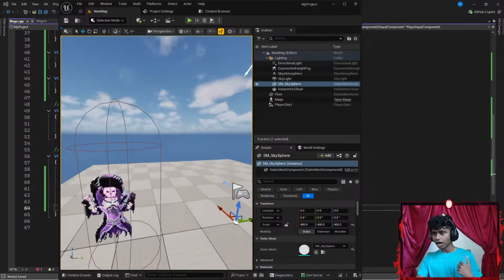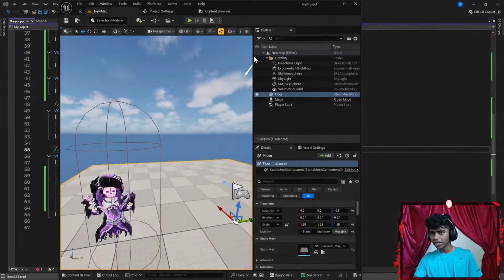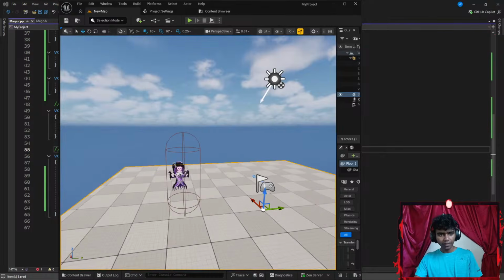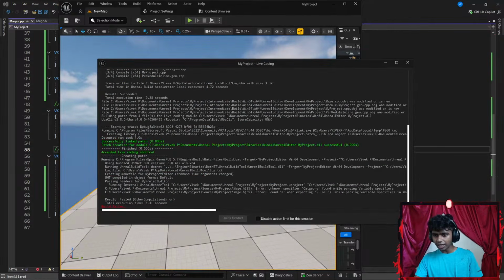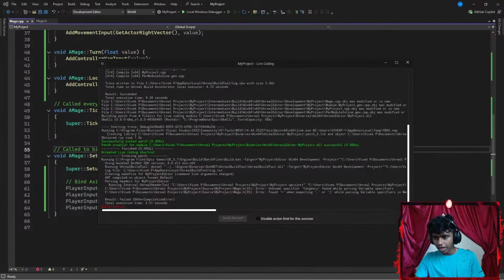That said, I added my player. I forgot to check if it works. Let's hit Control Alt F11 to patch my code. While it's patching, I'm going to go ahead and decrease this because I am going to be running my code. What up, guys? It actually gives me an error. It says something like build failed. Okay, I guess we check why did the build fail. Let me actually see my error real quick.